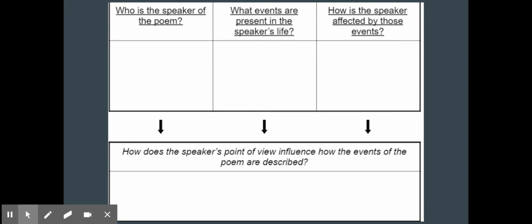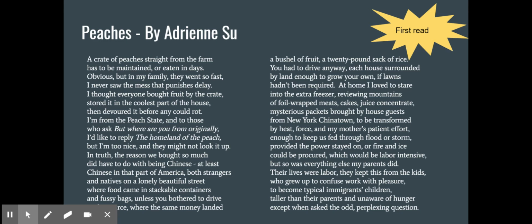So we're going to be completing this graphic organizer together during our video. You have a similar one for your assignment. So go ahead and pause and make sure that you have this graphic organizer down, and then come on back once you have it written down. All right, so we're going to go ahead and read this poem Peaches, and we're going to read it at least 2 times. The first time we're just going to read it to read it. So go ahead and pause and read it, and then come on back and we'll talk about it.